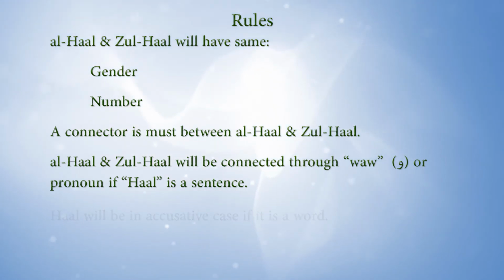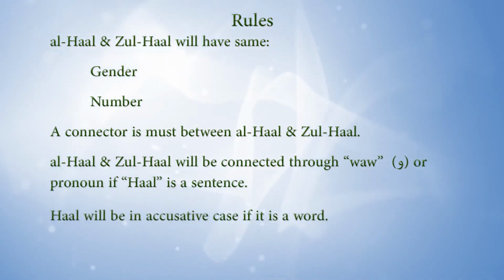Another rule is hal will be in the accusative case if it is a word. As I told you, laqitu hamidan jalisan, jalisan. Laqitul mudarrisina jalisina. The three different cases in Arabic we use, I'll just give you a brief summary, that is rafa, nasab, jar, and I'll pronounce it a, e, and u.